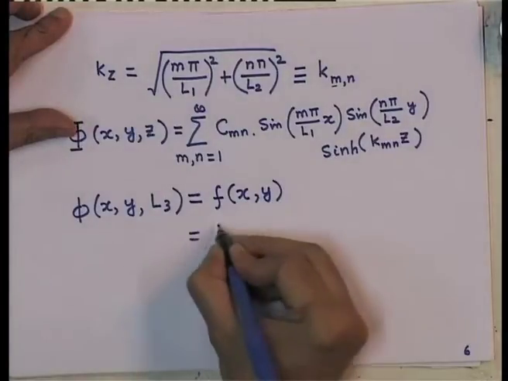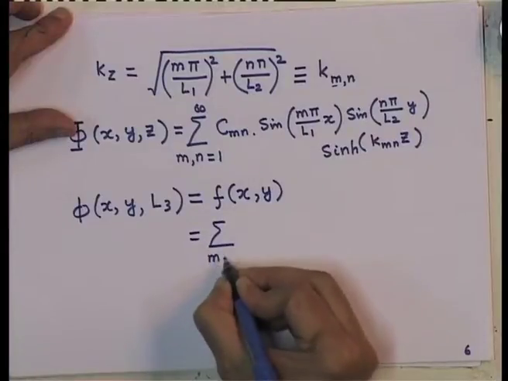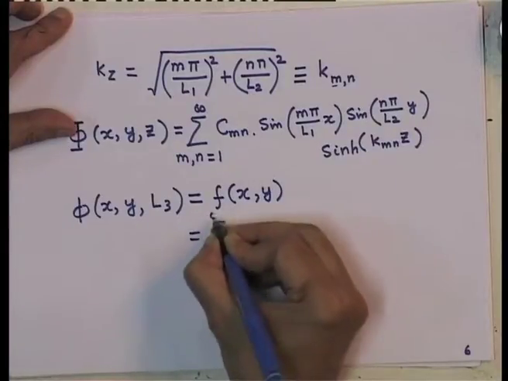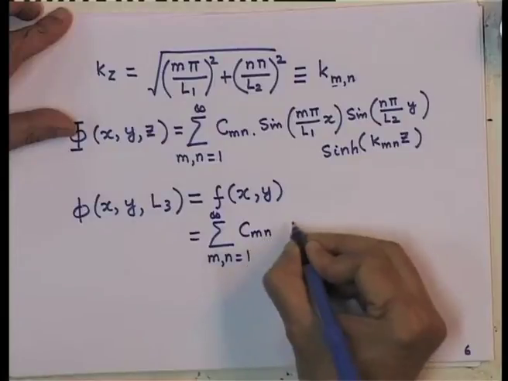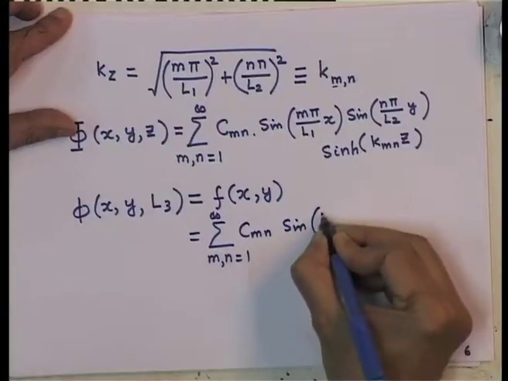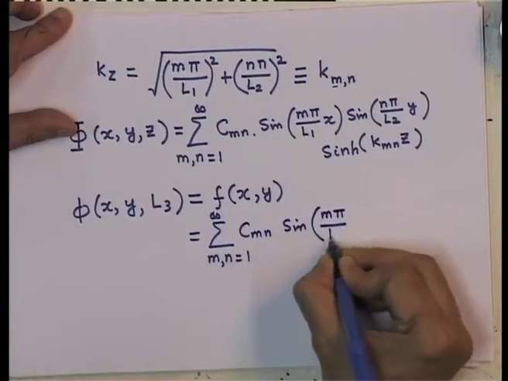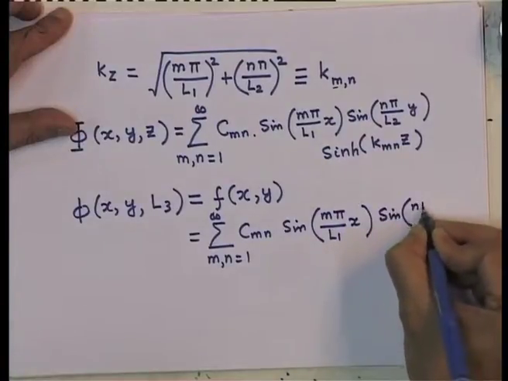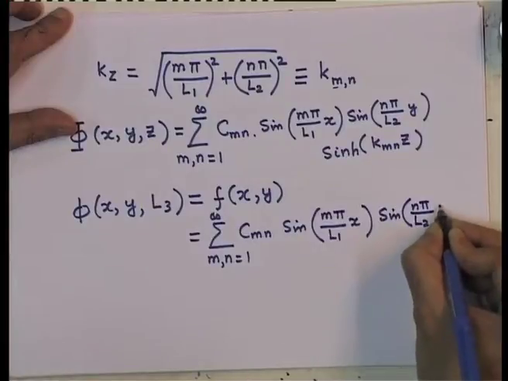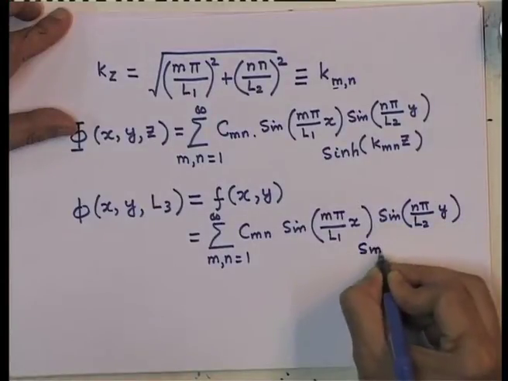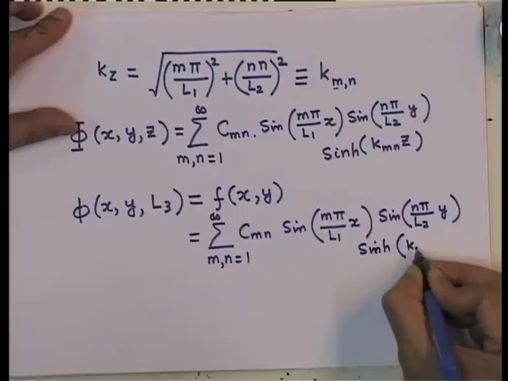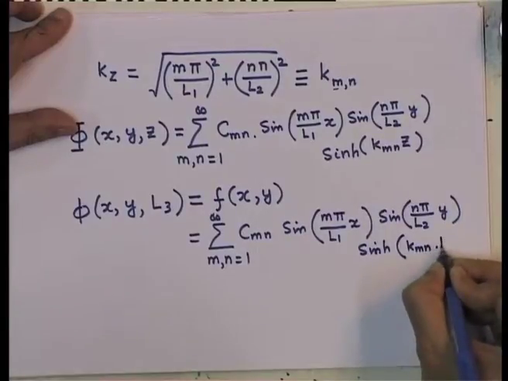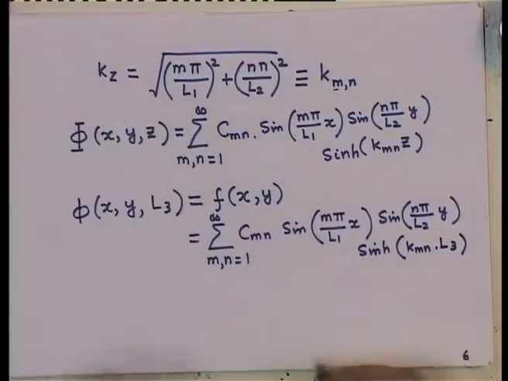So, this is equal to, just to rewrite, sum over m n equal to 1 to infinity of C m n sine of m pi over L 1 x sine n pi over L 2 y sine hyperbolic k m n times L 3. That is your f x y.